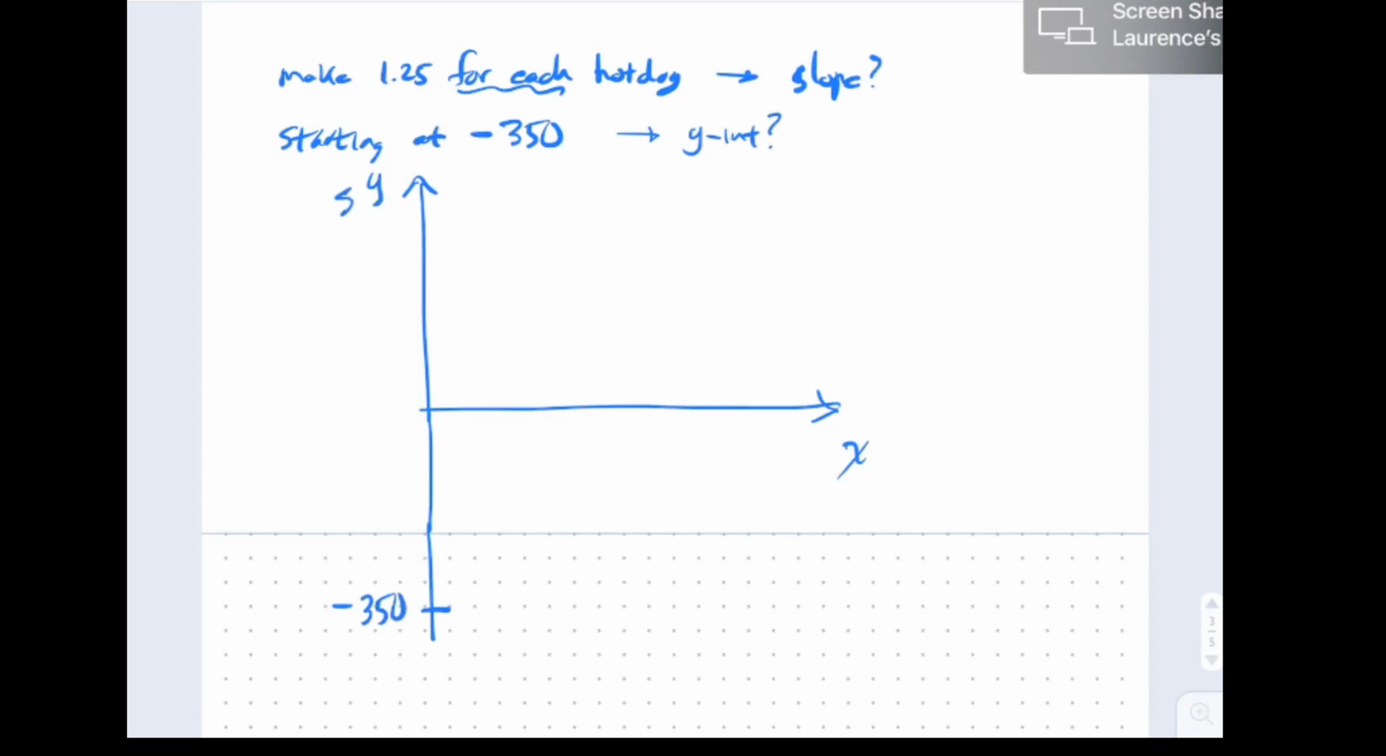So this is my profit. And I suppose if you spend money, that is a negative profit, right? Because you're not making any money if you spend it. So you spent 350 bucks, so your profit is actually starting out negative.